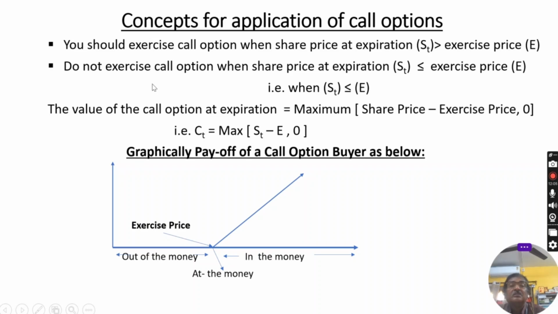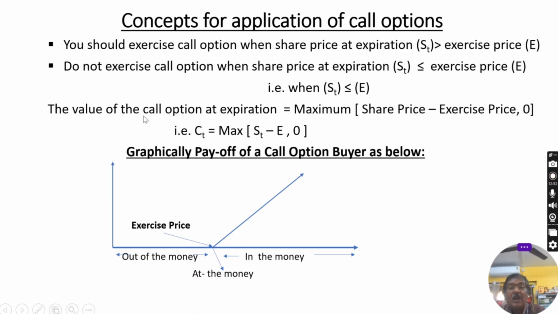And it is not exercised when the price of the share or asset in the market is less than the exercise price. Then the call option owner will not use it or exercise it. That is, when the market price is less than or equal to the exercise price, the call option will not be exercised by the call option owner.